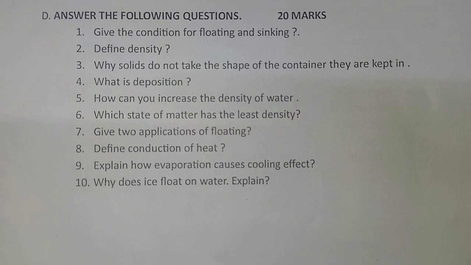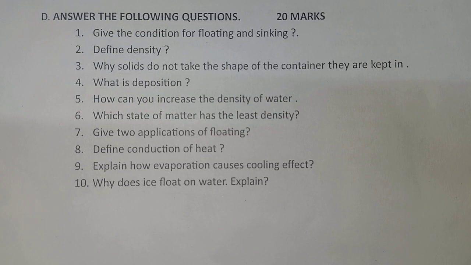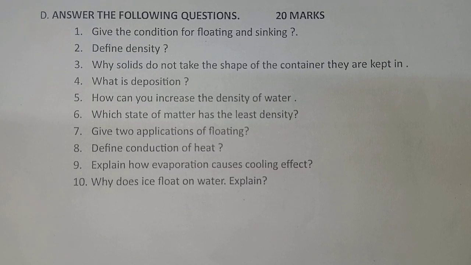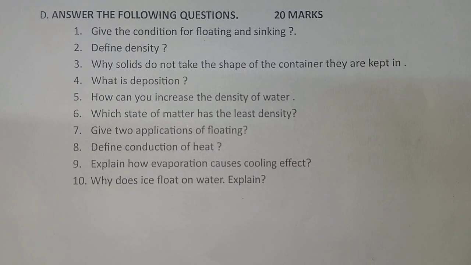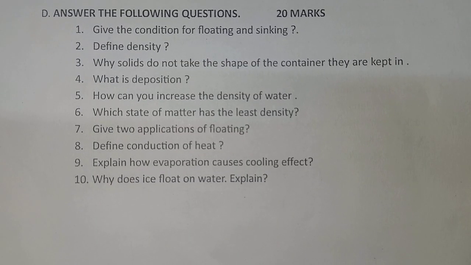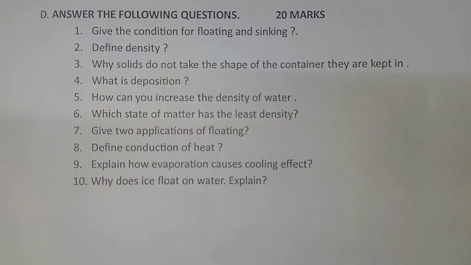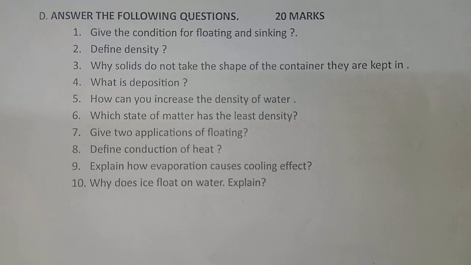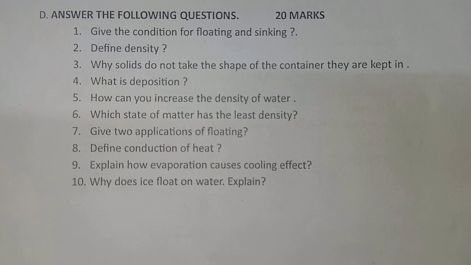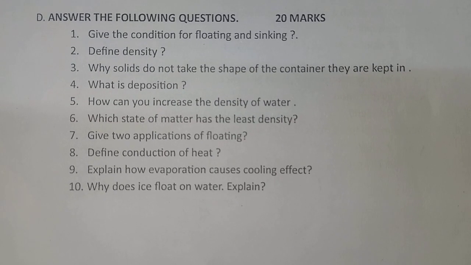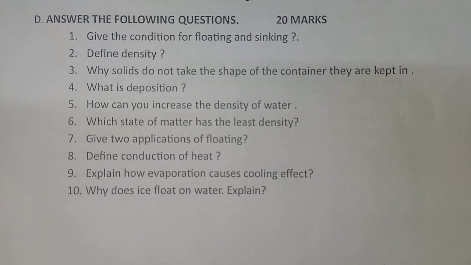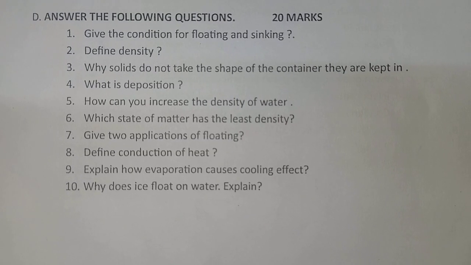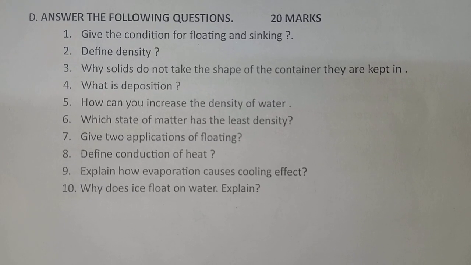Then we have density. Density is your mass per unit volume, and the formula that we have, that is rho is equals to mass upon volume. So that is also 2 marks if you wrote the answer correctly. Then we have the third one, why solid do not take the shape of the container they are kept in. The arrangement of molecules in solids are so tightly packed because of the intermolecular force of attraction, so they do not go here and there and do not take the shape of the container they are in. So they have a fixed shape, they don't change their shape if the container is changed.